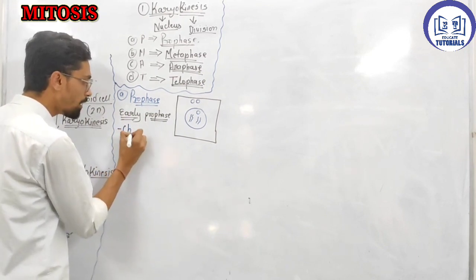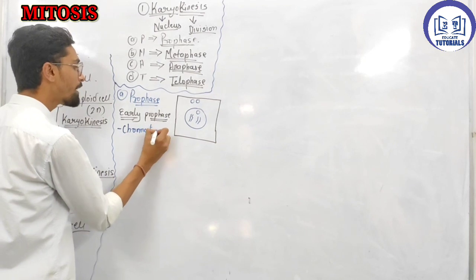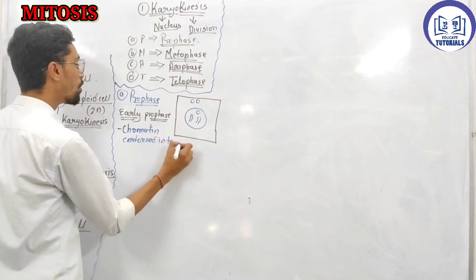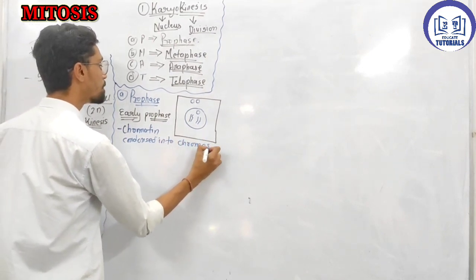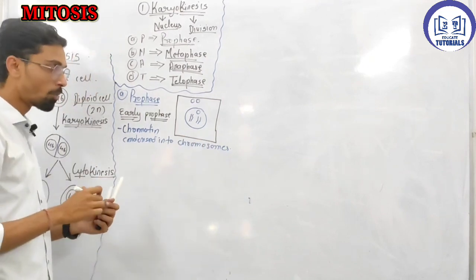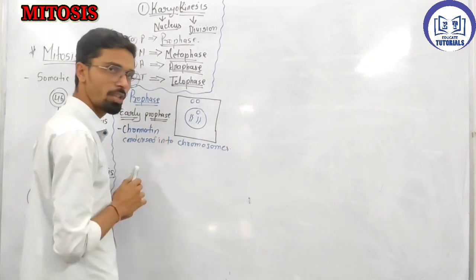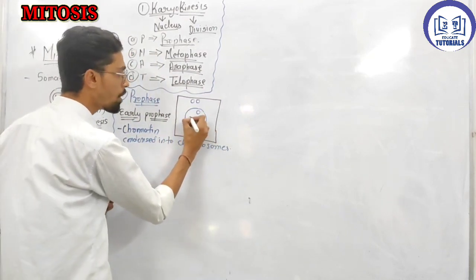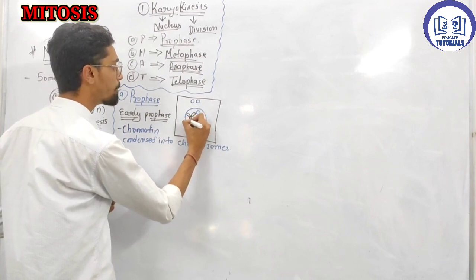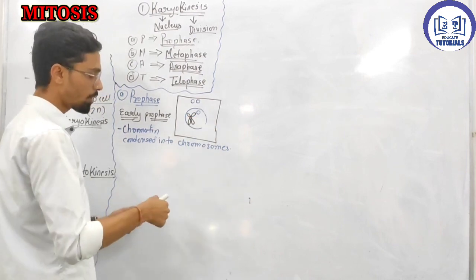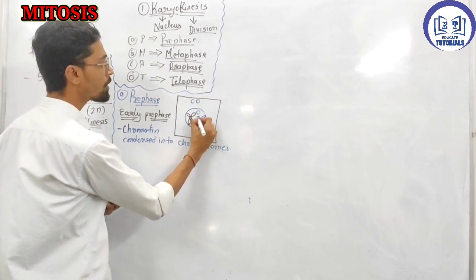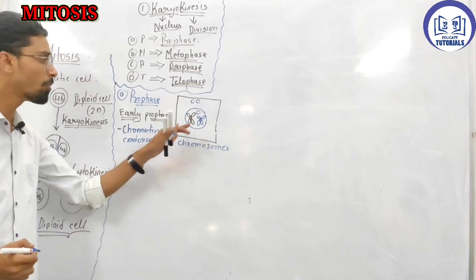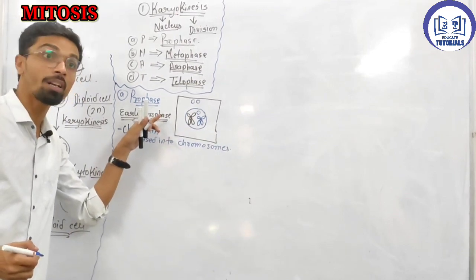The chromatin condenses into chromosomes. Into what? Chromosomes. So this is a chromatin structure inside it, right? So this chromatin, exactly what happens to it? It will form chromosomes. So this is basically the structure of a chromosome inside the nucleus. So these chromosomes are formed in the phase of early prophase.